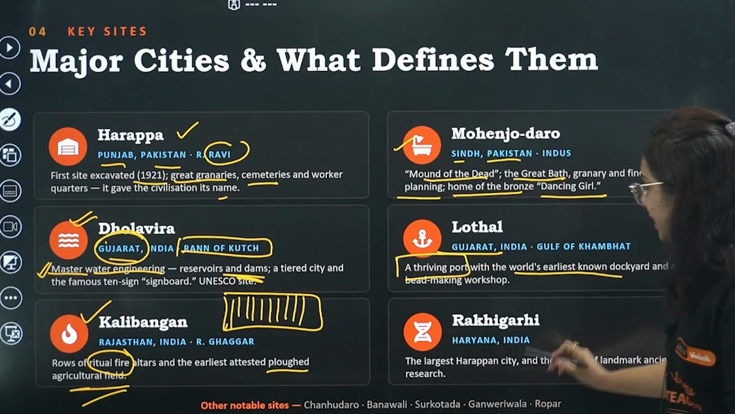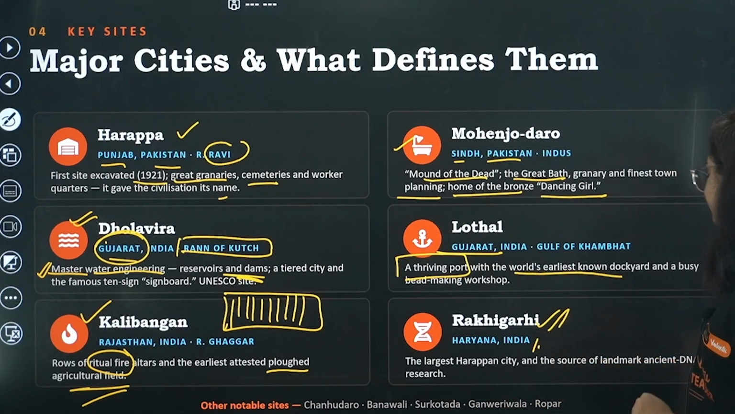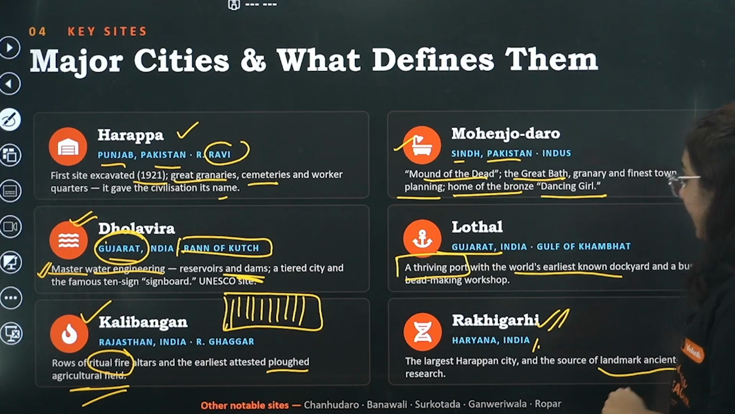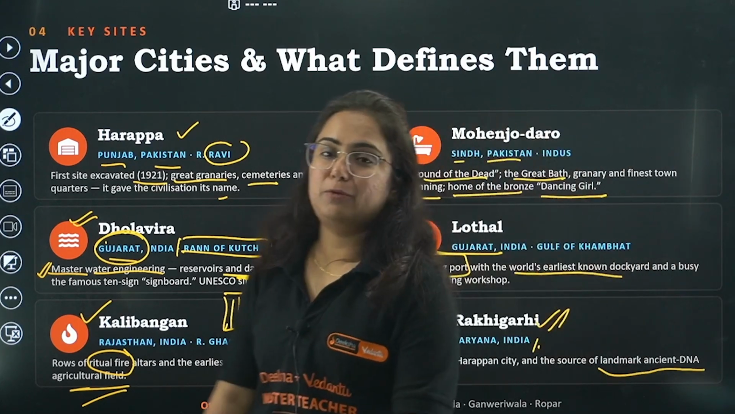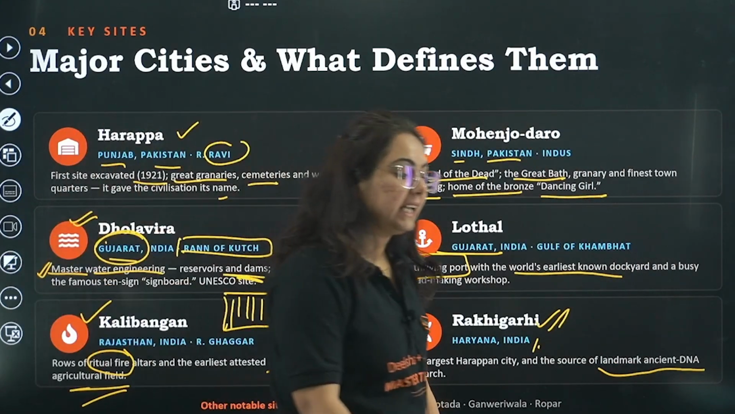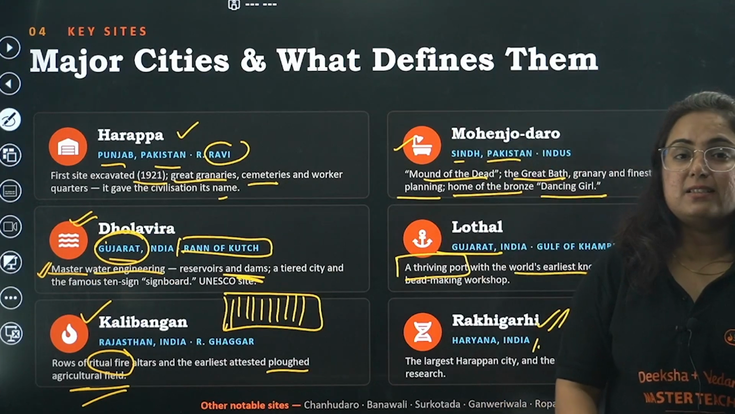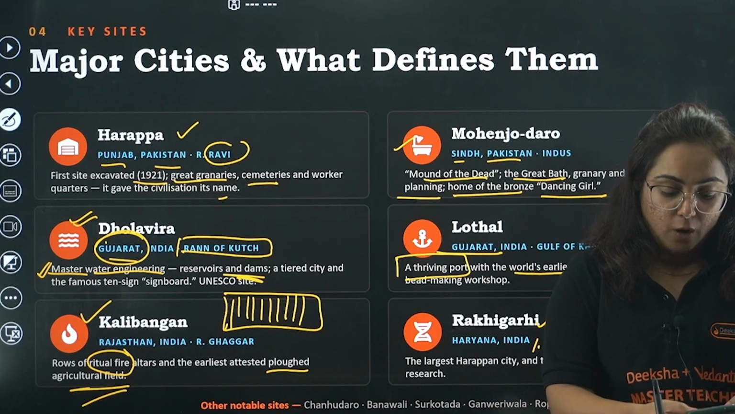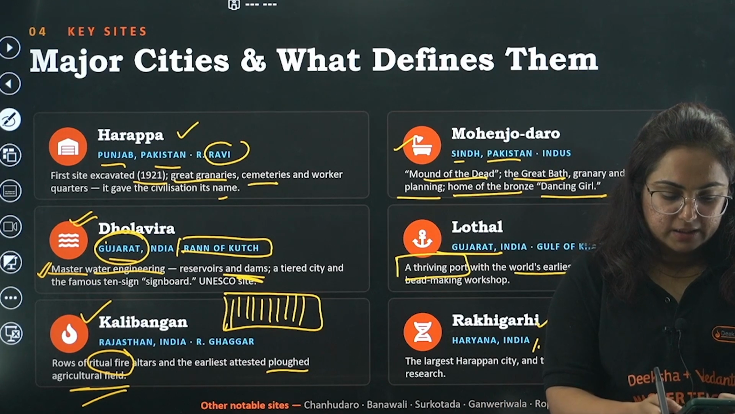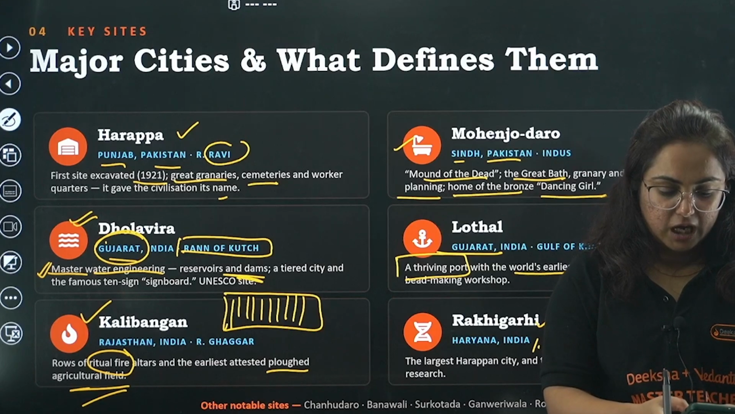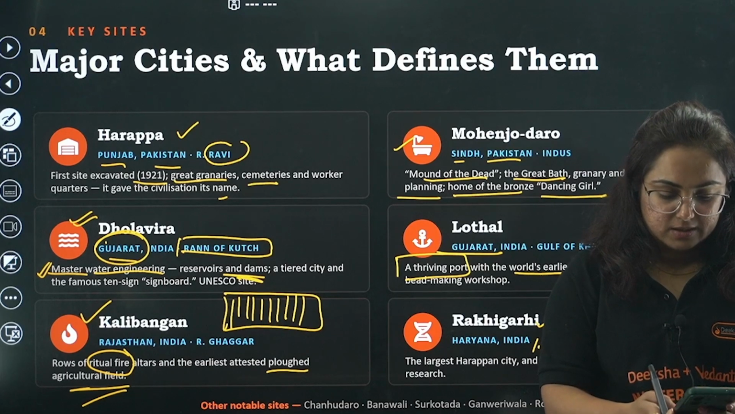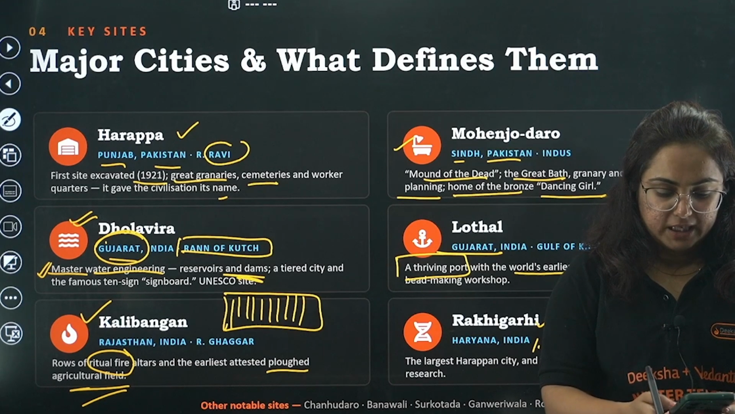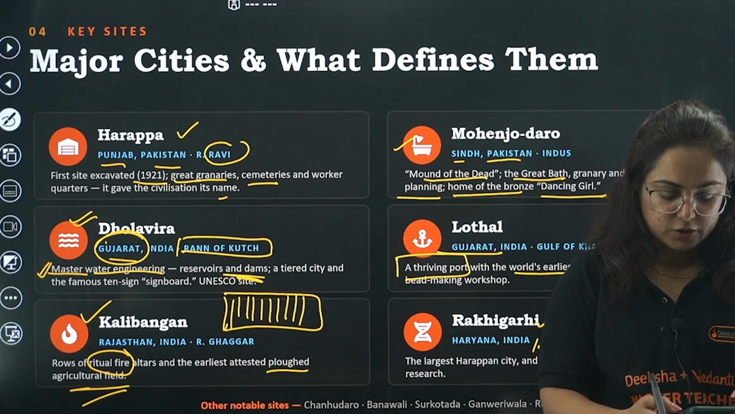And the last one here is Rakhigarhi. This is in Haryana. The source of landmark ancient DNA research has been found from here. So these are certain great cities, beta, of the Indus Valley Civilization. I hope everything is quite clear to you, is it or not?